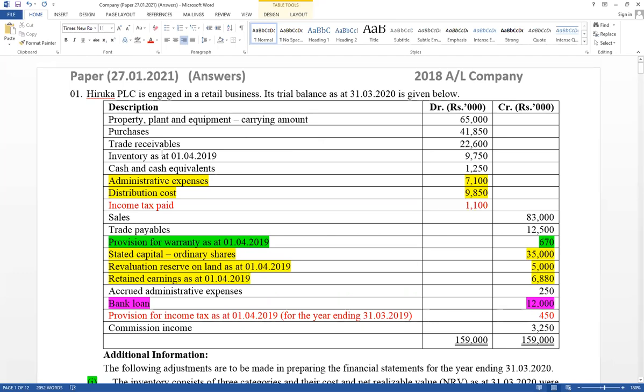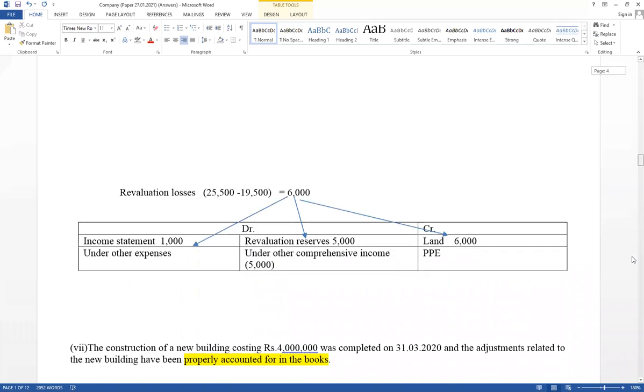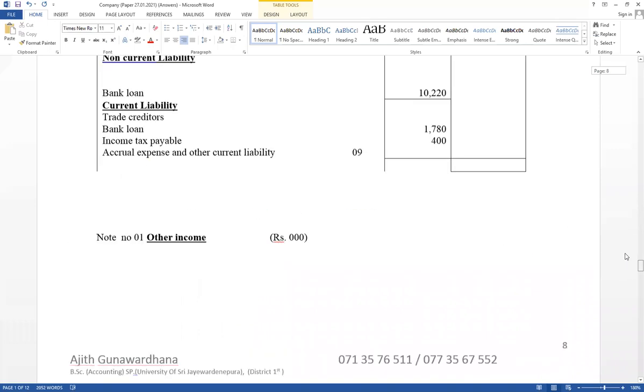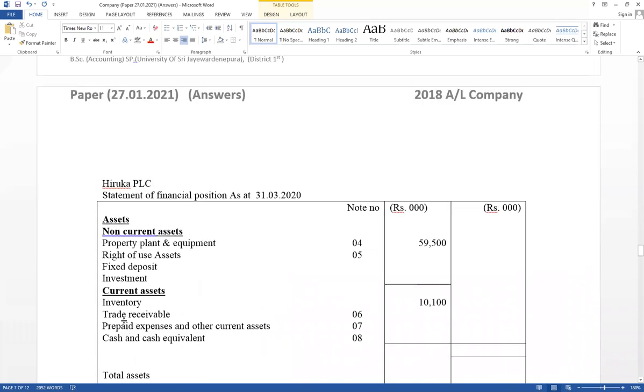But in this example, provision for doubtful debts is not given. Therefore, trade receivable under current assets 22,600. Record in financial position under current assets. No need to prepare a working for that. As a trade receivable, value equals 22,600.